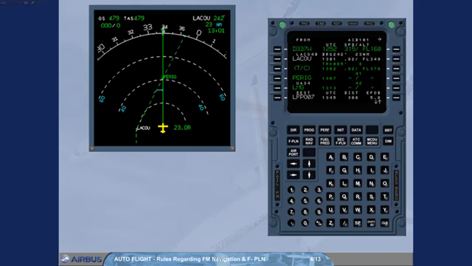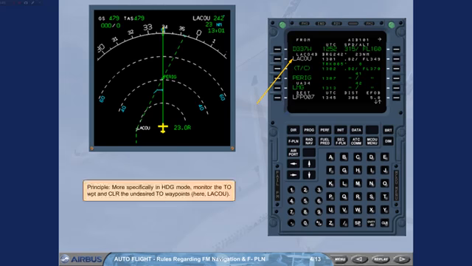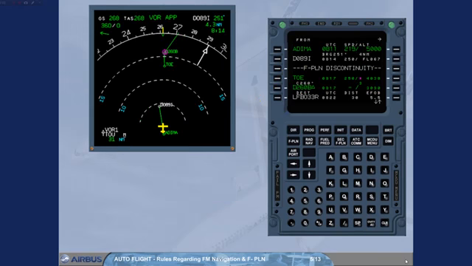Principle: more specifically in heading mode, monitor the to waypoint and clear the undesired to waypoints, here LACU. Rule 3. Keep a flight plan discontinuity only when desired, for example when a radar vectoring is expected.